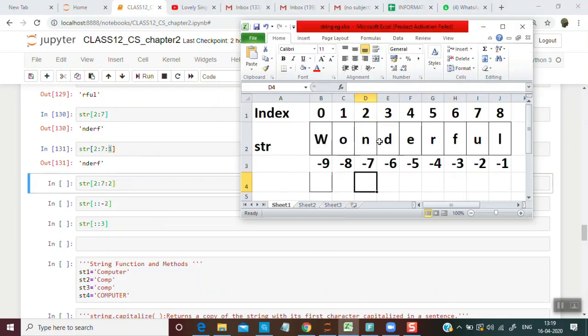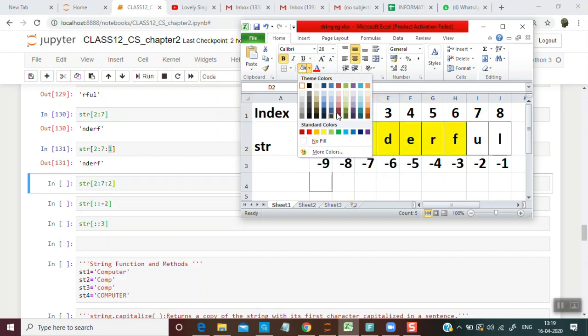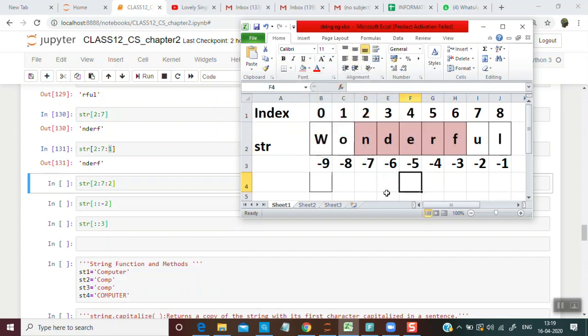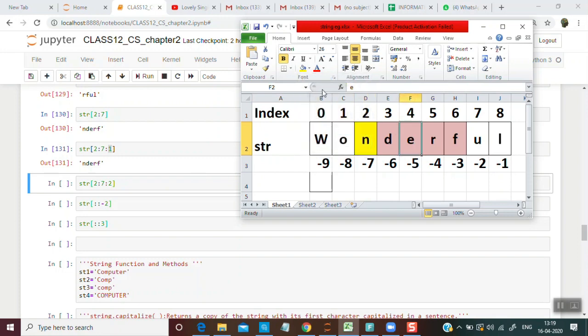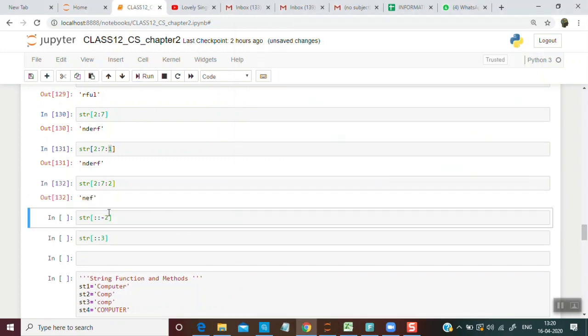We have wonderful here. The range is from 2 to 7, that means 2 to 6. So 2 to 6 we will just color. Our slice is 2 to 6. Now it has a step of 2, that means this and this. So the answer will be NEF. Run and see, and you get NEF.